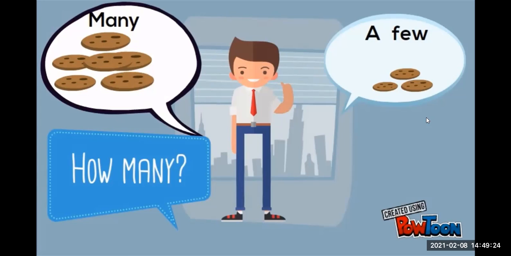Countable nouns. For example, you can say, I have many brothers and sisters. Brothers and sisters is countable. So many, okay? I have a few friends. Friends is countable. So that's why we use a few. Okay, so many and a few. I want you to think of a sentence with many and a few. Okay, try to tell me a long sentence. Traten de decir una oración larga. Think about your sentence with many and a few.